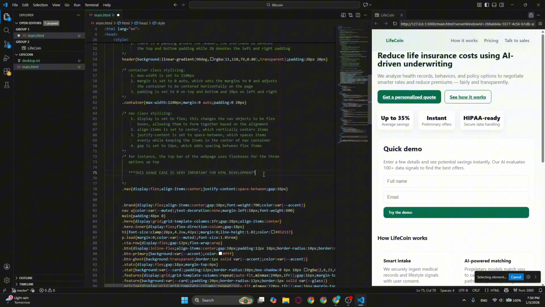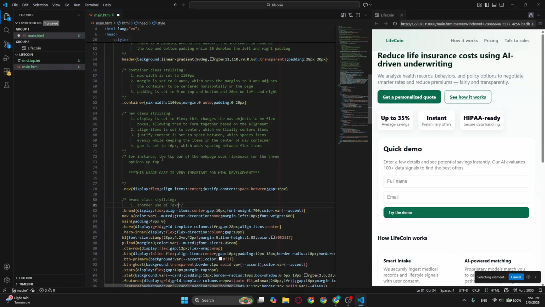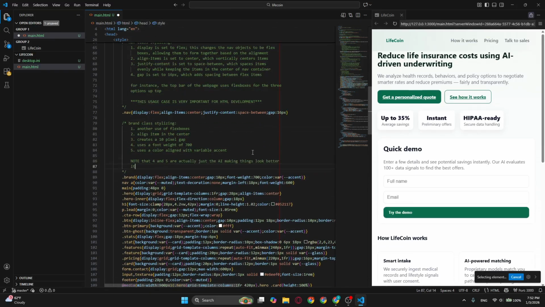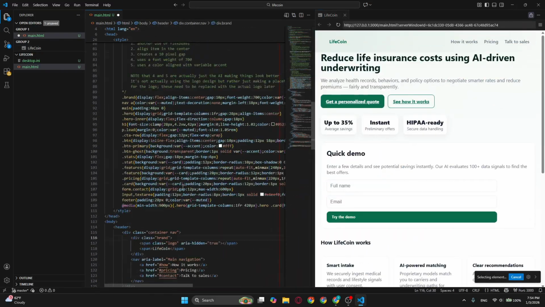And so when you look at, say, the top right of the website and you see how it works, pricing, and talk to sales, if you see that those are evenly spaced, it's a flexbox, and it works really, really well for dynamically changing things and making sure that everything will fit together nicely, even on different size screens, which is super, super nice.